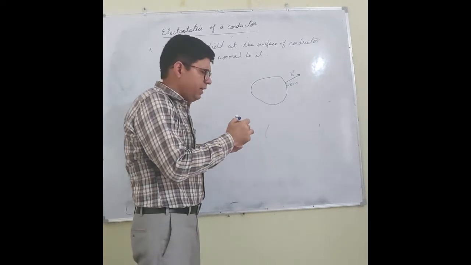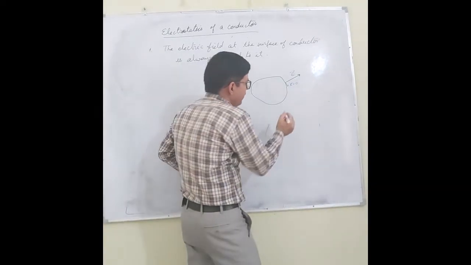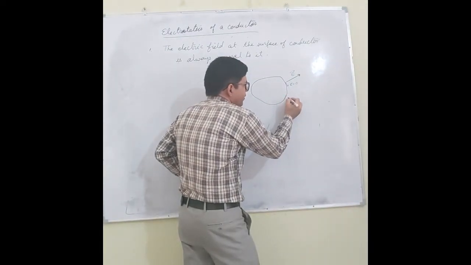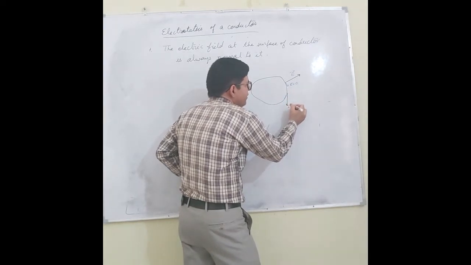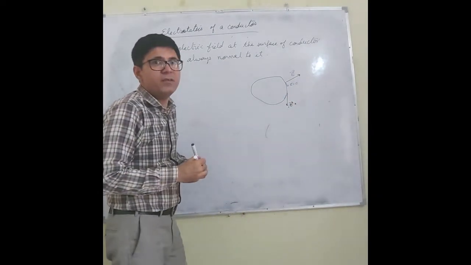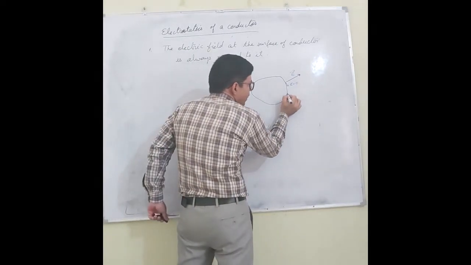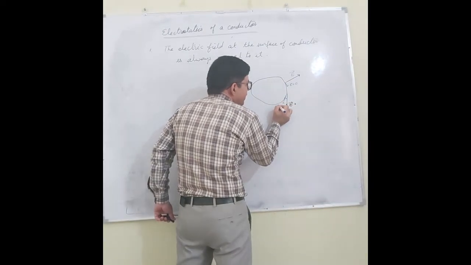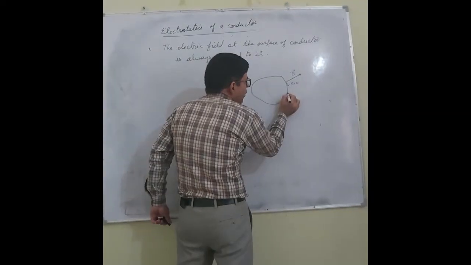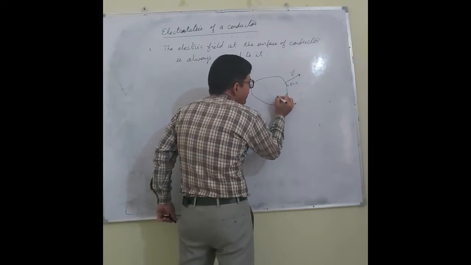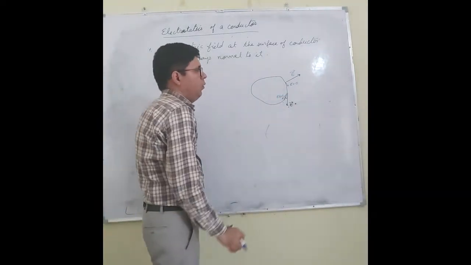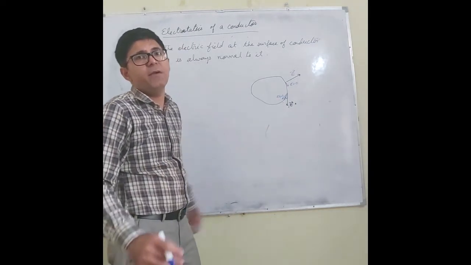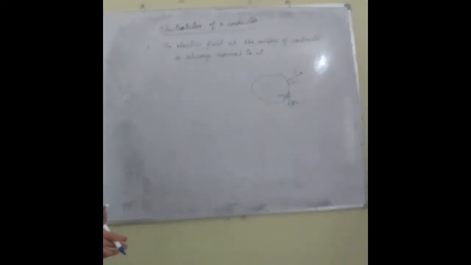If electric field is not normal to the surface, let us say electric field is like this, making some angle theta, then the tangential component of the electric field is not zero, which will contradict our first point that electric field inside a conductor is zero.